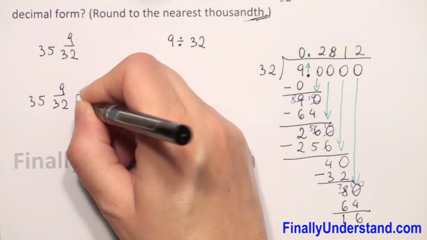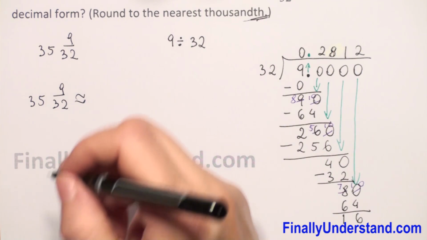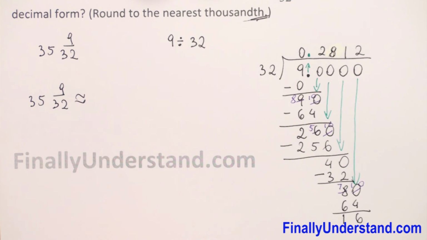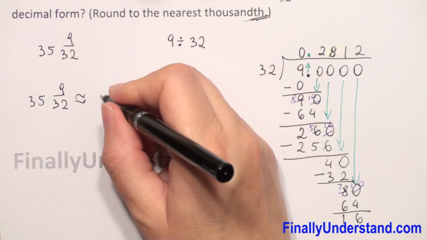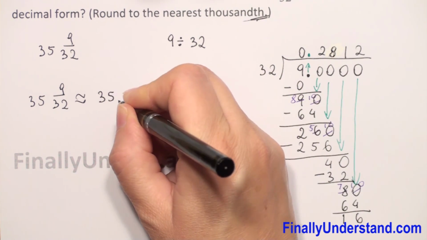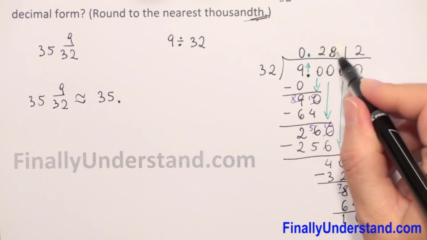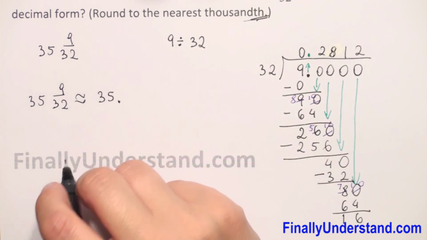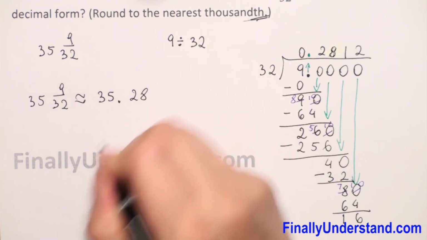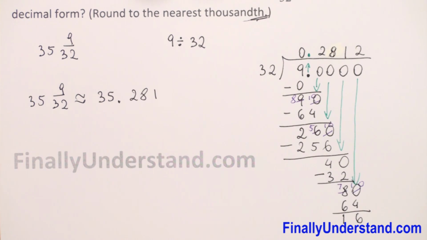35 9/32 is approximately equal, because we didn't finish long division, so we have to write the approximately symbol. The whole number is 35. We copy the decimal point, and whatever we got after the decimal point on the top, now the quotient, so it's 0.281. Rounded to the thousandth, this is my solution.